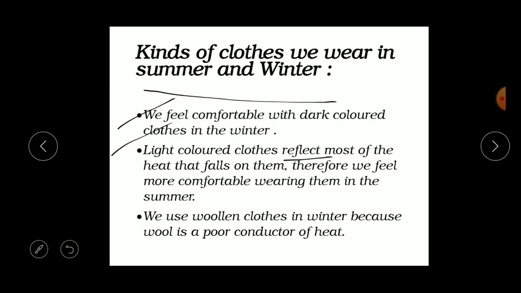Therefore, we feel more comfortable wearing them in the summer. So we prefer light colored clothes such as white and yellow. Why do we prefer light colored clothes? Because they reflect more of the heat. They will not absorb more heat, so we feel a little bit cool. That's why we prefer light colored clothes in the summer.